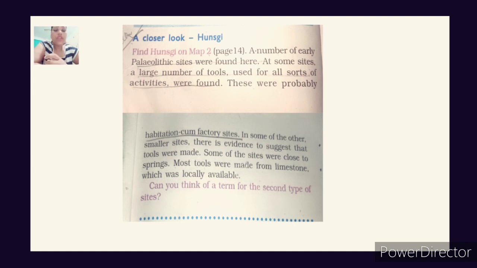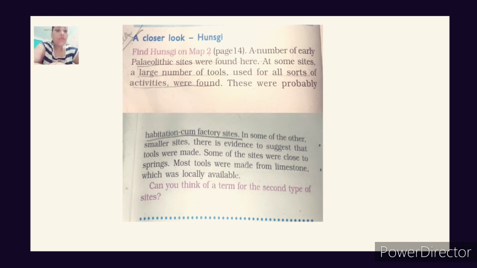At some sites, a large number of tools used for all sorts of activities were found. So it is a very important place because Paleolithic sites are found there with a lot of stone tools, which were used for different activities. These were probably habitation cum factory sites. So historians have assumed that maybe people used to work as well as live there, because the caves found there provided shelter and protected them from wind, water and other climatic changes.